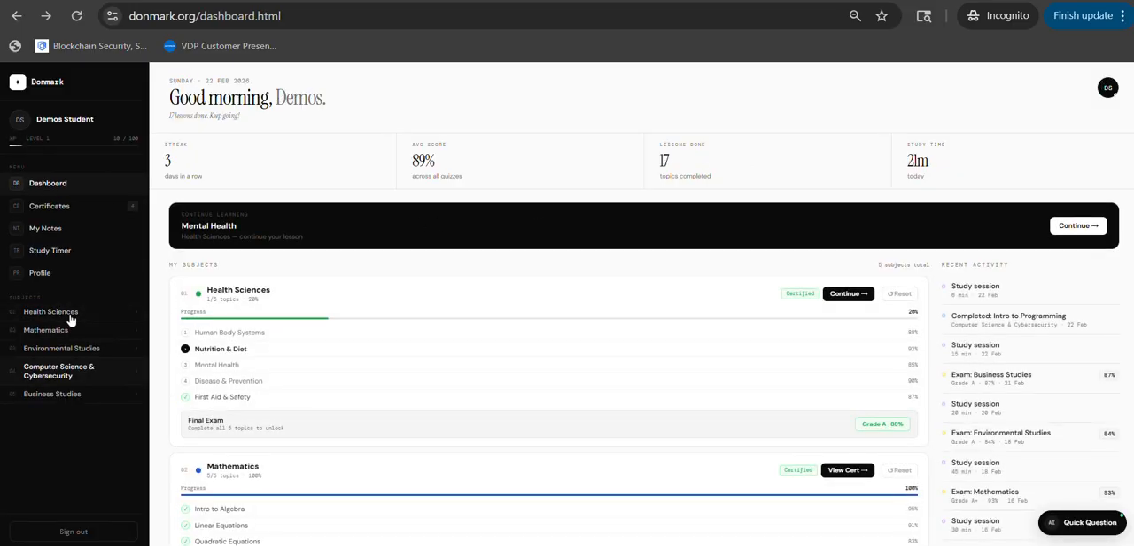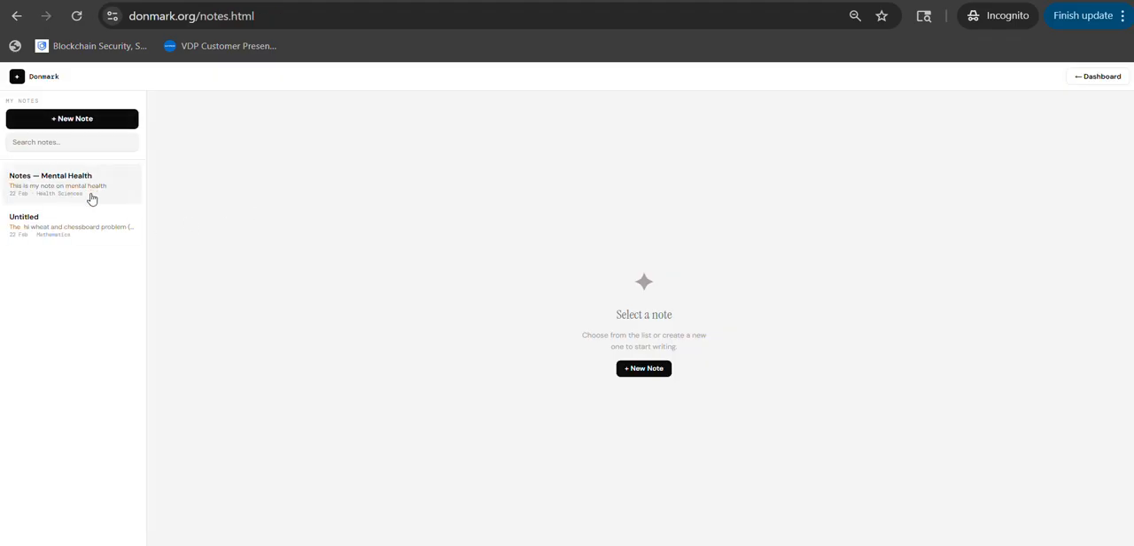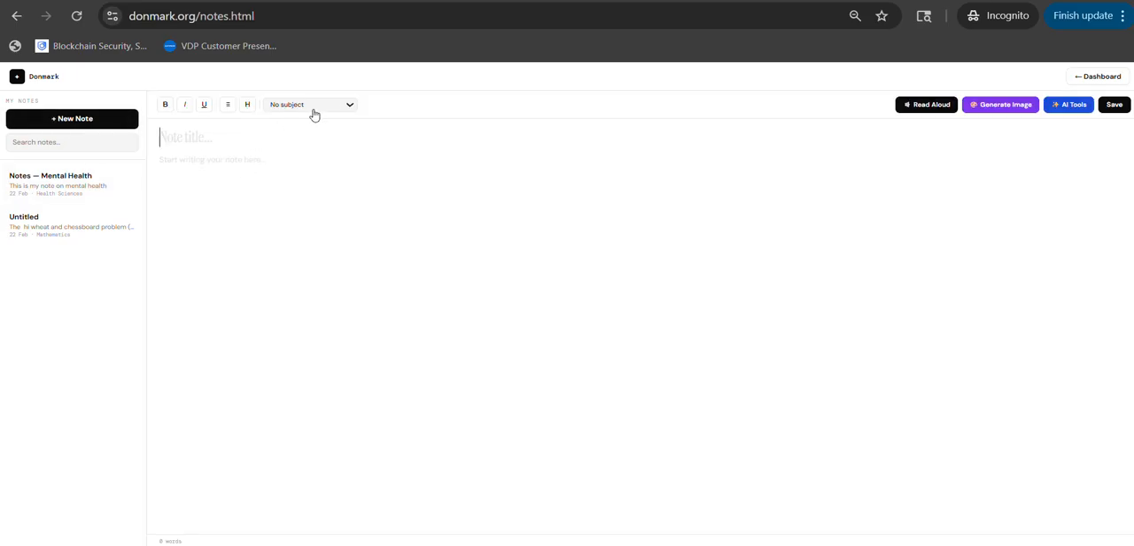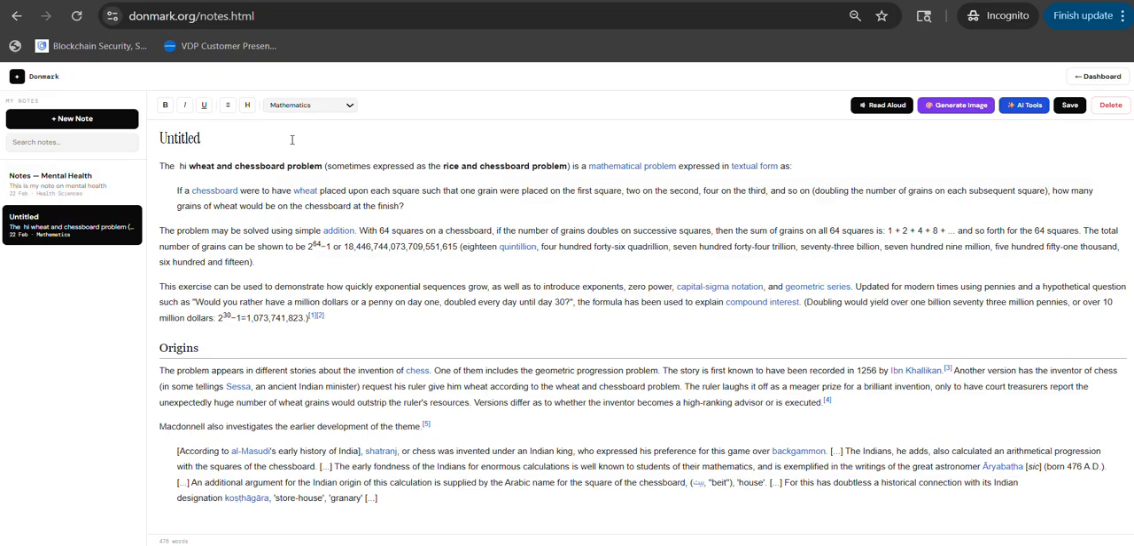And going over to back, you have my notes. So earlier we were taking notes when learning. We are able to see those notes here. We can also create new notes and tie them to a subject. So now going over here, I made a note on mathematics.